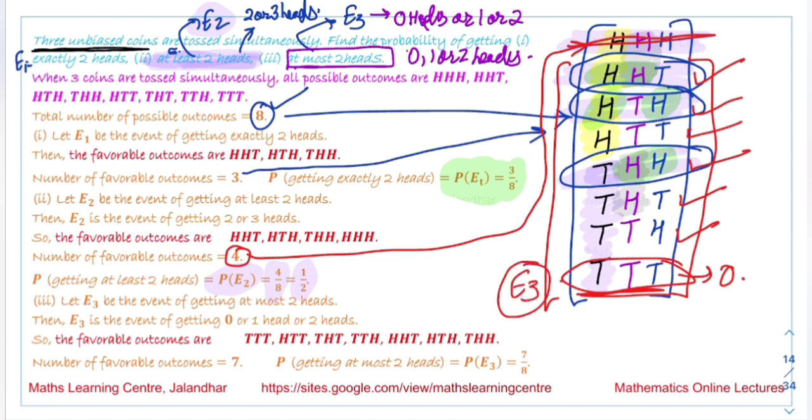So the total number of favorable outcomes we have is 7. Only this first one is not favorable in this case; all the others are favorable outcomes. So the probability over here is the number of favorable outcomes, 7, over the total number of outcomes, 8. So the probability we are getting is 7 by 8.